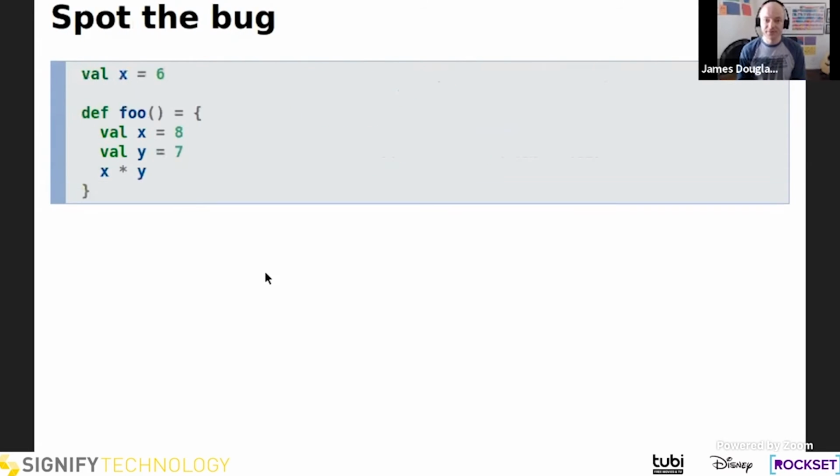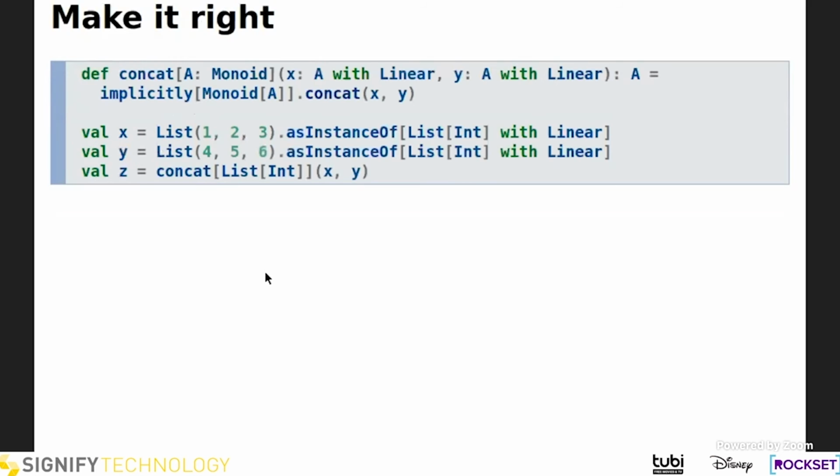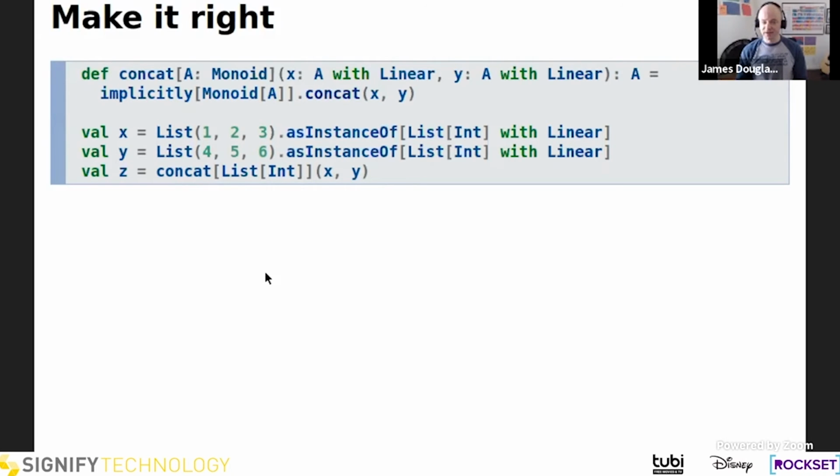So I guess one question is, could you alias A with linear to something shorter in order to shorten the code? Yep, there are lots of different ways that you can make something be linear. Here we're mixing in a trait. You could have a type alias like L of A equals A with linear. That would work. You can make your own custom data types that extend linear, like case class Foo extends Linear.